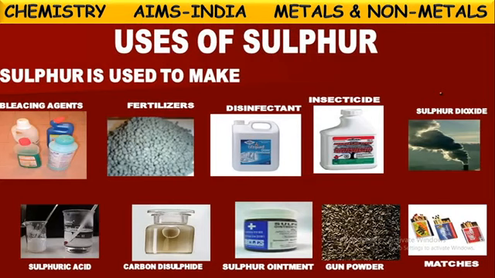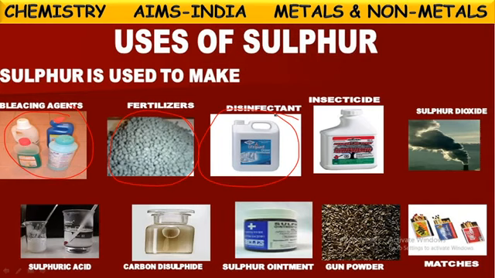Next, if you see one more non-metal, sulfur, widely used in different aspects. Sulfur is used to make bleaching agents like toilet cleaners, bathroom cleaners, tiles cleaners, and even fertilizers. In the preparation of fertilizers also, this sulfur is used, and some disinfectants also. In the preparation of some disinfectants also, sulfur is used, and insecticides which are used in the crop fields for agricultural purposes to kill insects.